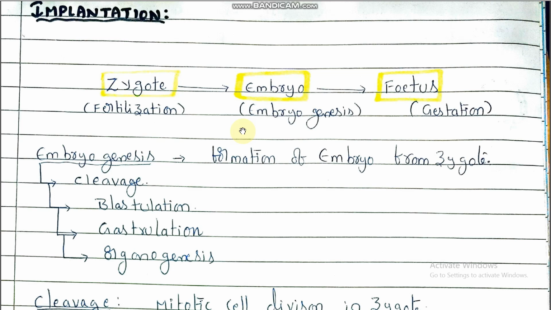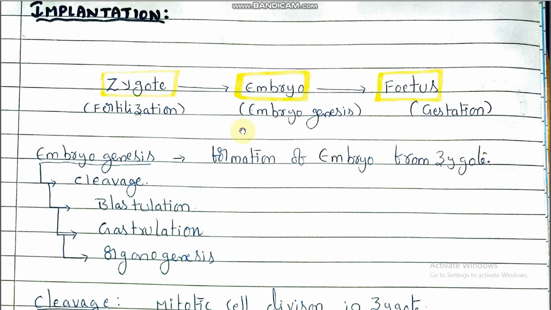So, what is implantation? The attachment of the blastocyst with the endometrium wall of the uterus is called implantation. In the earlier topic we discussed fertilization. After fertilization, what is formed? Zygote formation takes place. The zygote undergoes different types of divisions, develops as an embryo, and is going to be implanted in the uterus wall.